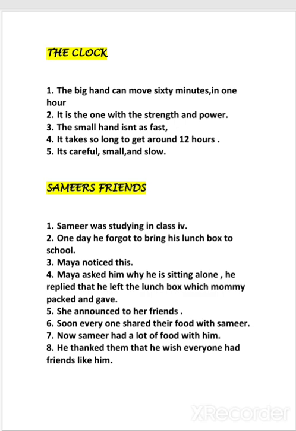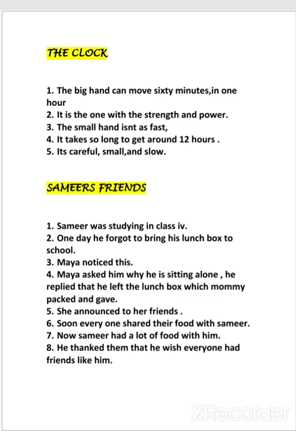Finally, Heaven on Earth, a small poem. Little drops of water, little grains of sand, make the mighty ocean and the pleasant land. Little words of love and little deeds of kindness make the earth an Eden like the heaven above. So this is the poem. Nothing needs to be explained in this, only the completion of the poem and the words. Roman letter 3 and Roman letter 2 are important.